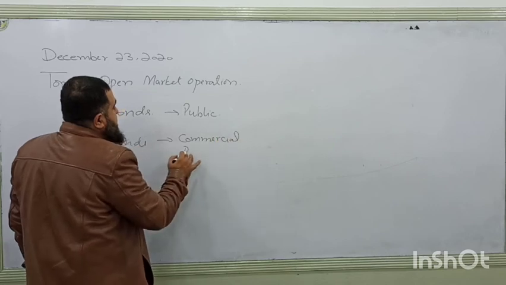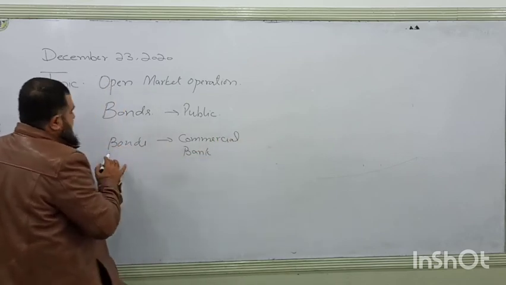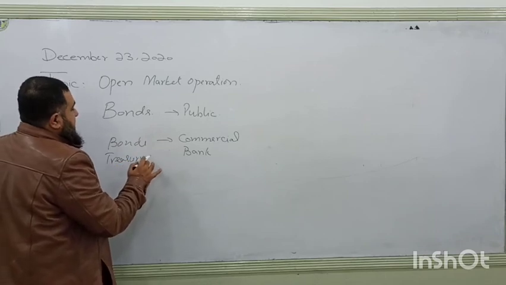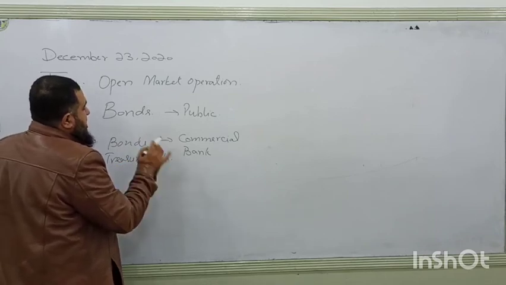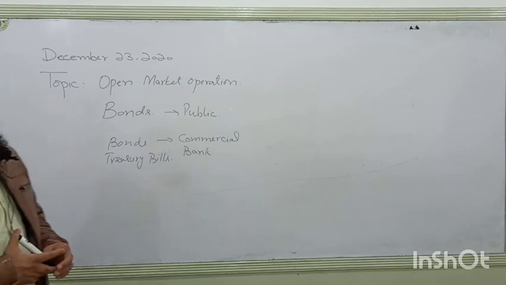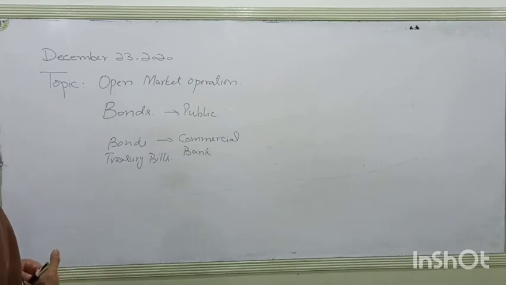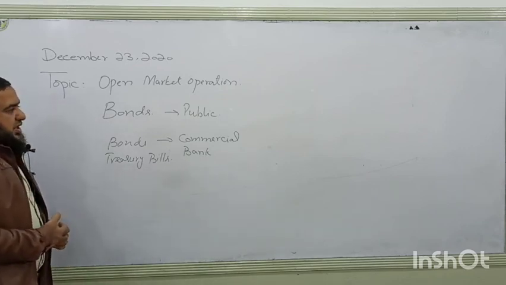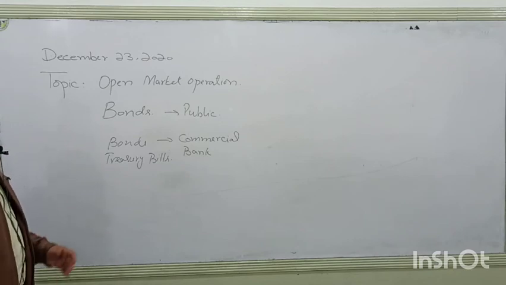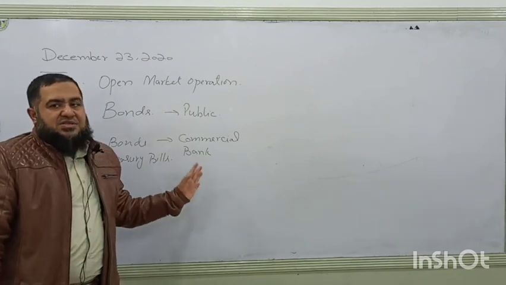I'm writing bonds, you can write treasury bills. These are purchased by the commercial banks in an auction, or by discounting value. So these bonds are held by the commercial bank, so they will be increasing their assets.